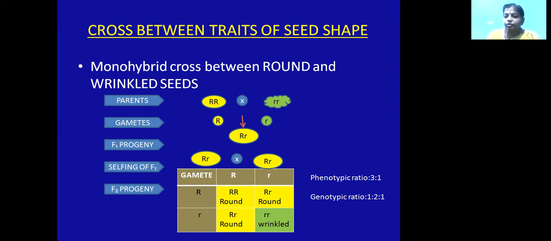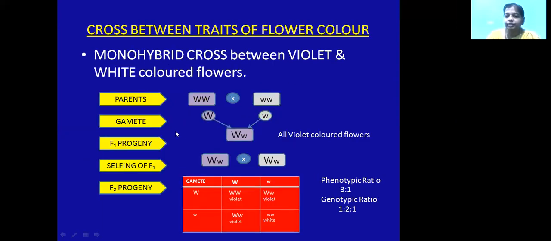So according to the law of dominance, only one allele will be expressing its character in the F1 generation and the other allele will be suppressed. So this is the cross between round and wrinkled seeds that was done by Mendel during the experiment. Another example we can also take and do.